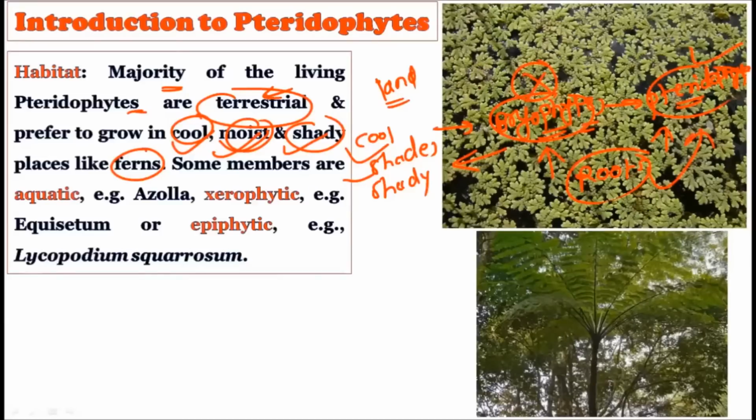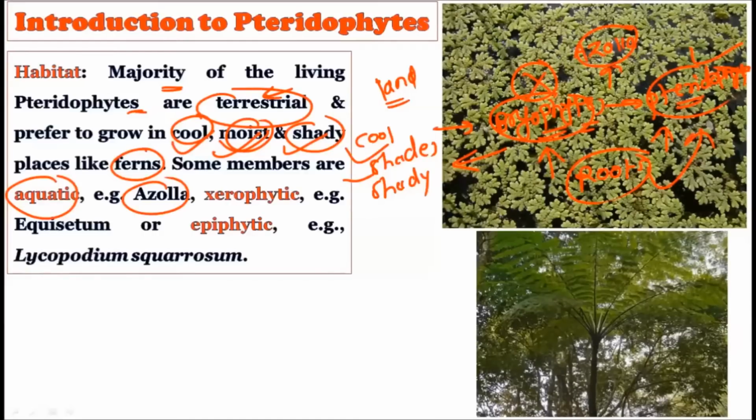Although their habitat looks very similar, the first true land plants are the pteridophytes, because the bryophytes do not have a true root system, and that is why they have to depend upon the surrounding water areas or the water bodies. Now, some members of the pteridophytes are also aquatic. Okay, for example, see the Azolla. Observe in this particular picture, this is Azolla, and this Azolla is a pteridophyte, and it shows the aquatic habitat. That is, it lives inside the water.